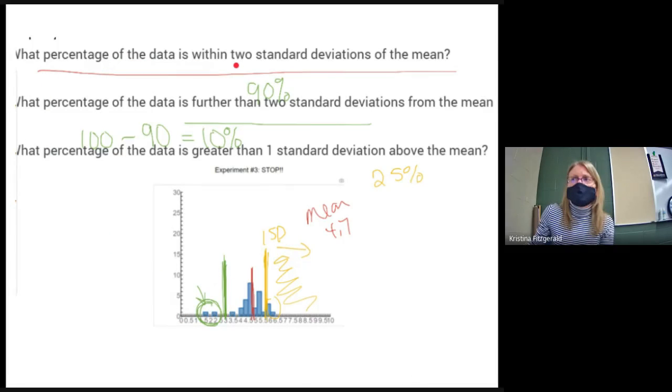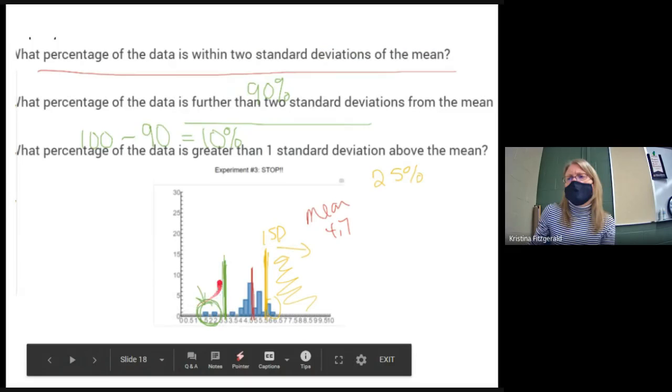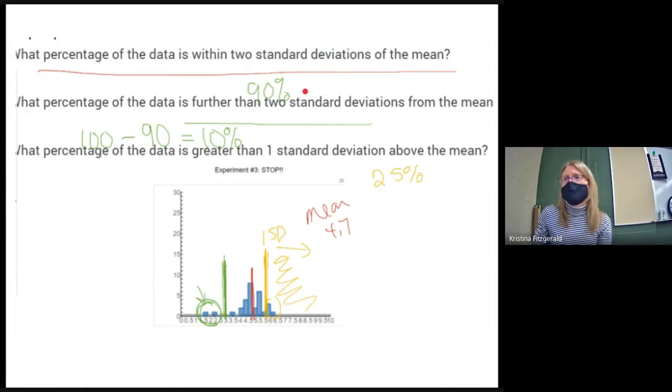We said, what percent of the data is within 2 standard deviations? So I went back and looked about where 2 standard deviations is and marked that out roughly. There was a green line here, my bad. We marked out basically where 2 standard deviations would be, and then estimated about how much of the data was there. And we said it's almost all of it, so we went with a 90% estimate.